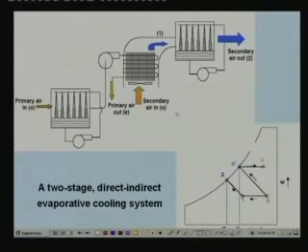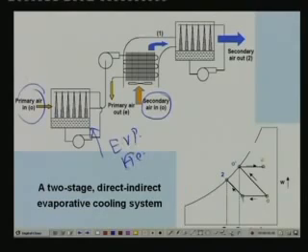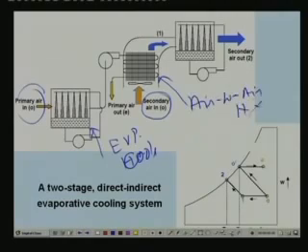Again we have a primary air stream here and a secondary air stream here. In the first stage, the primary air stream is cooled and humidified in the evaporative cooler, like we have discussed earlier. Then this cooled and humidified air flows through an air to air heat exchanger, where it exchanges sensible heat with the secondary air.